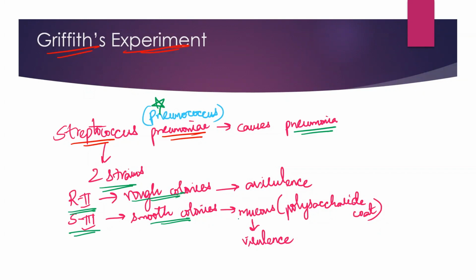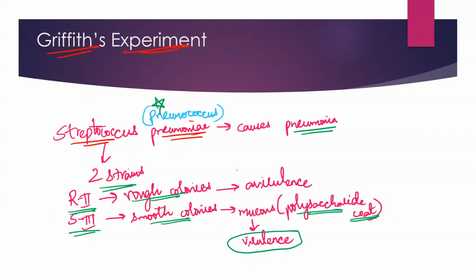Why is it that the S3 strain produces smooth colonies? Because it secretes a polysaccharide coat. And this polysaccharide coat also gives it a virulence character, that is, the ability to infect and cause death of host cells. So what Griffith actually did was take Streptococcus pneumoniae, also known as pneumococcus, and grow it on media where two types of strains were available, the R2 strain and the S3 strain.